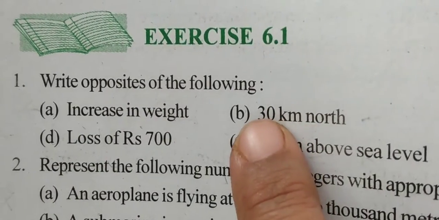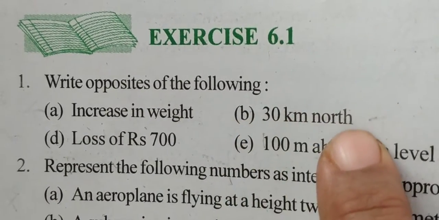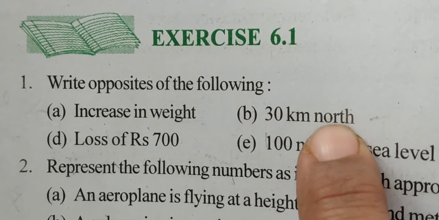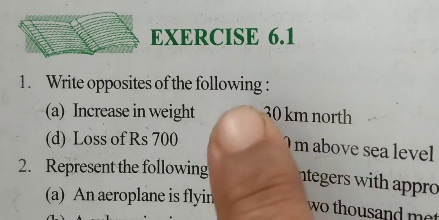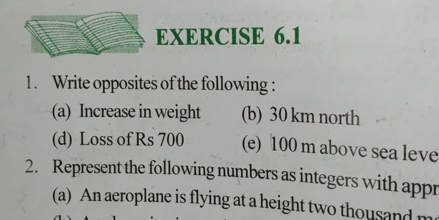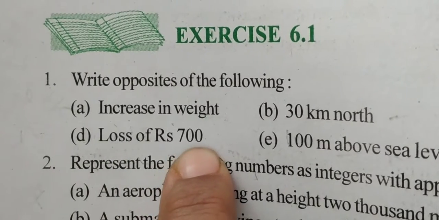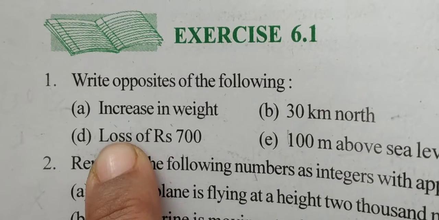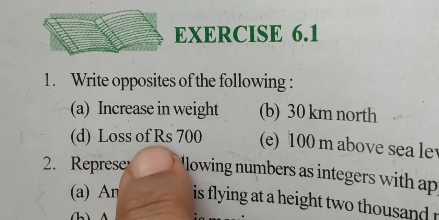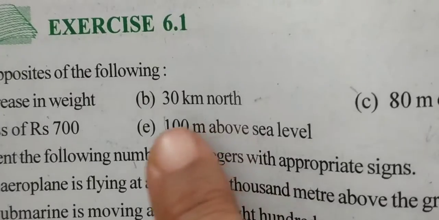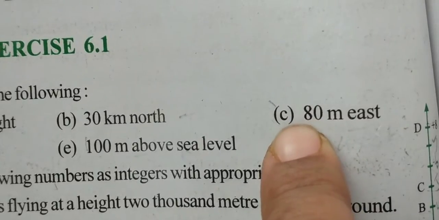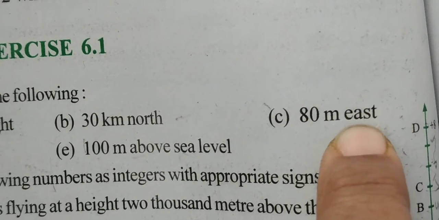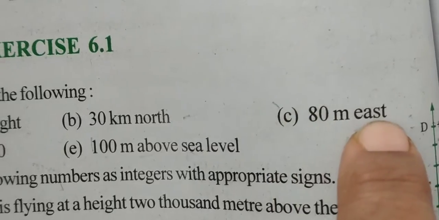Okay. Now second one is 30 kilometer north. We have to take opposite to north. Opposite to north is south. 30 kilometer south. Loss of 700 rupees. Loss. What is the opposite of loss? Gain or profit. Profit of rupees 700. And here I have left out number 3. 80 meter east. What is opposite of east? It is west. 80 meter west.